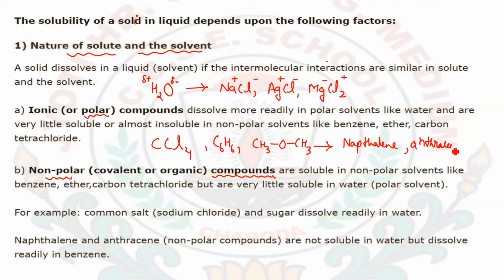these, naphthalene and anthracene, will not be dissolvable in water, but they will be readily dissolvable in these non-polar or organic solvents. So the nature of the solute and solvent highly affects the solubility. As you can see here, polar compounds or polar solvents readily form a solution, while the non-polar solvents and the non-polar compounds readily form the solution.